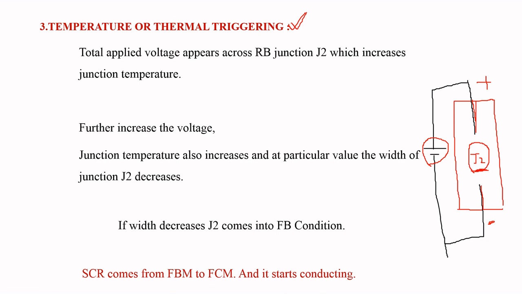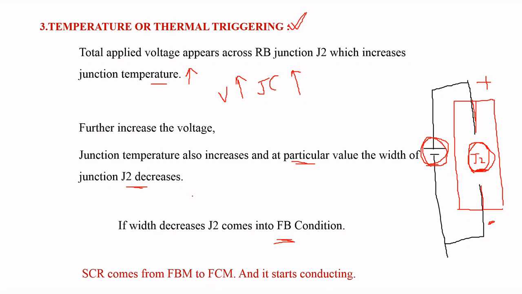Due to this applied voltage, the temperature of junction J2 increases. If we further increase the magnitude of the applied voltage, the junction temperature further increases, and at a particular value of junction temperature, the width of junction J2 decreases, and finally junction J2 comes into forward bias.